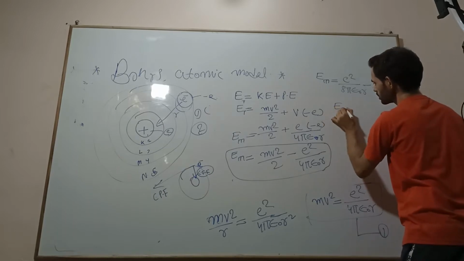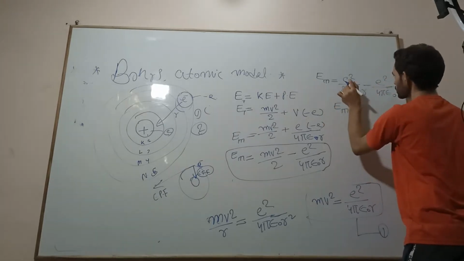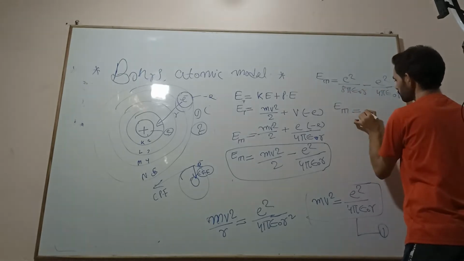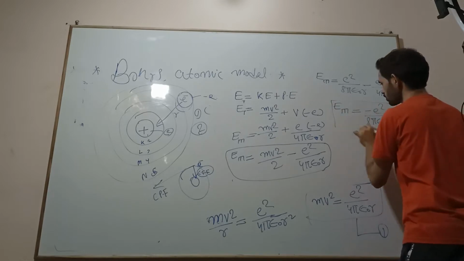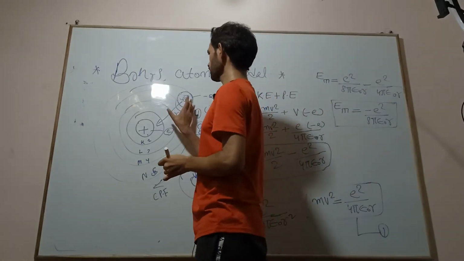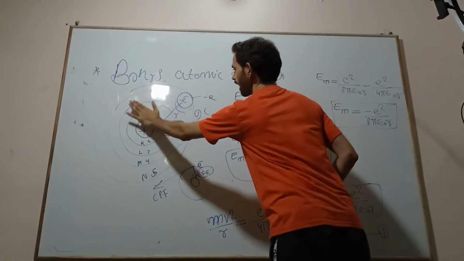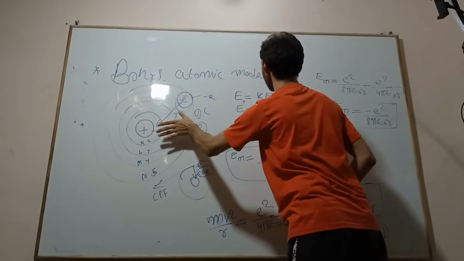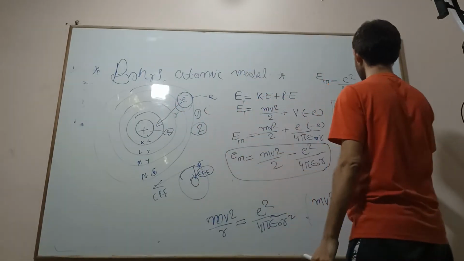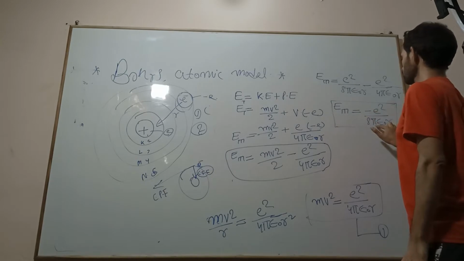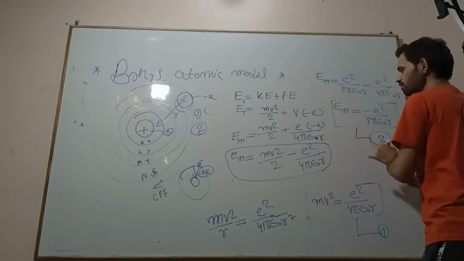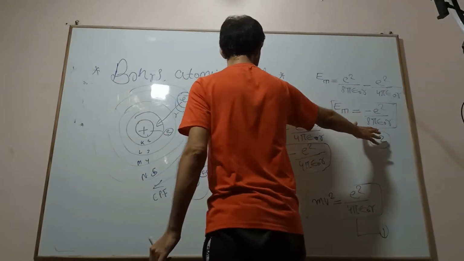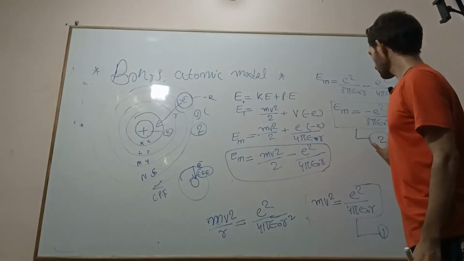If you solve this, you will get minus e square by 8 pi epsilon naught r. So this is the total energy of the electron in every orbit at a distance r. It is equal to minus e square by 8 pi epsilon naught r. This is equation number 2. Keep it in a box.